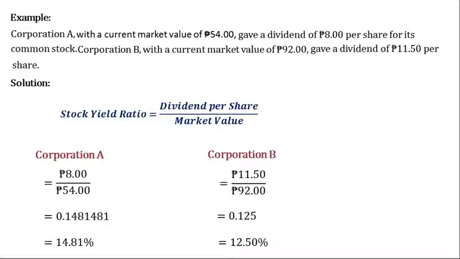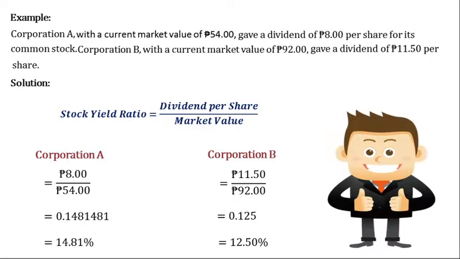So Corporation A has a higher stock yield ratio than Corporation B. Thus, each peso would earn you more if you invest in Corporation A than in B. If all other things are equal, then it is wiser to invest in Corporation A.